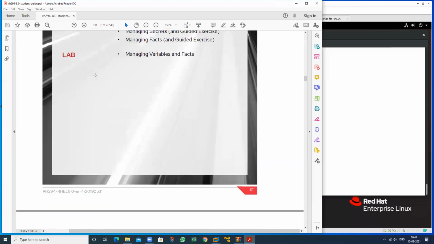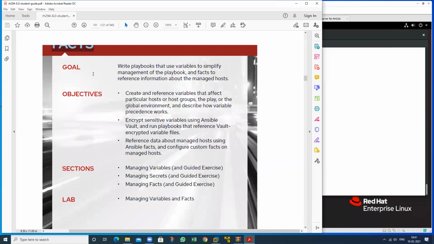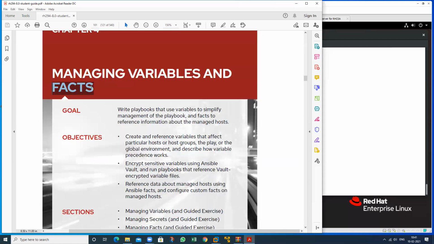So sir, facts are also predefined variables, already defined in all machines. Is it only for the managed host, or is it for the local host also? It can be in your own machine, in your local host machine, or in your remote host machine.